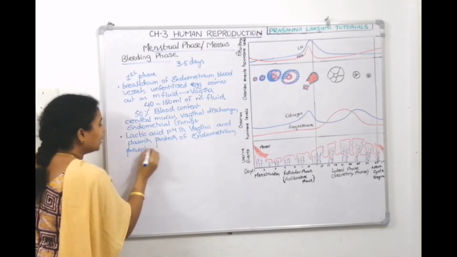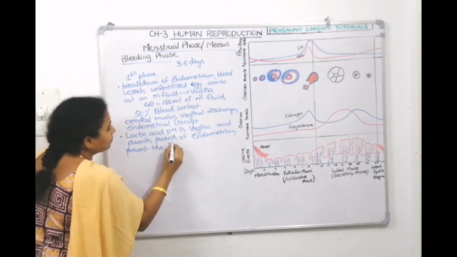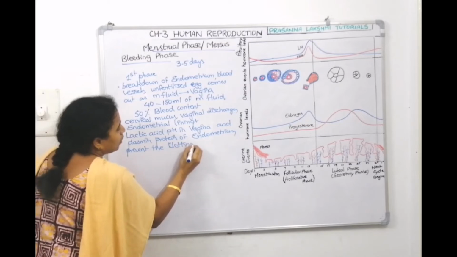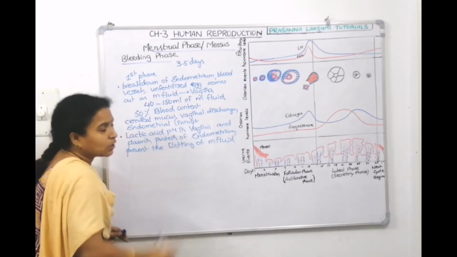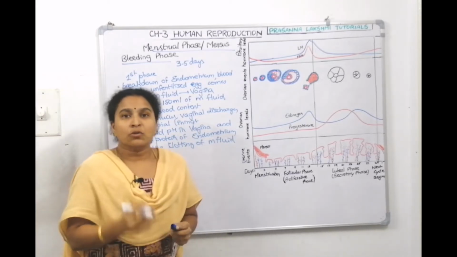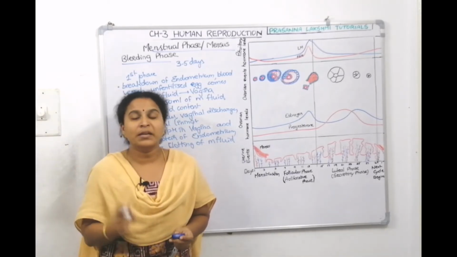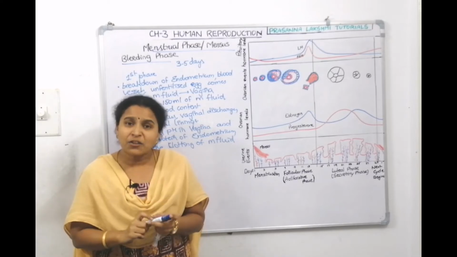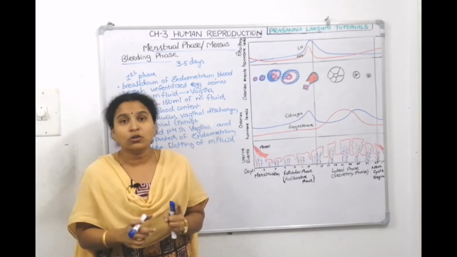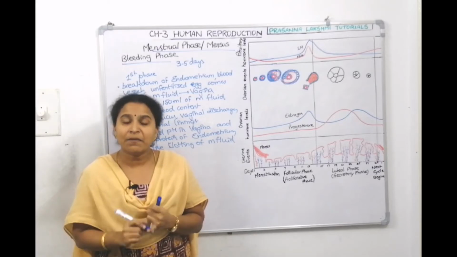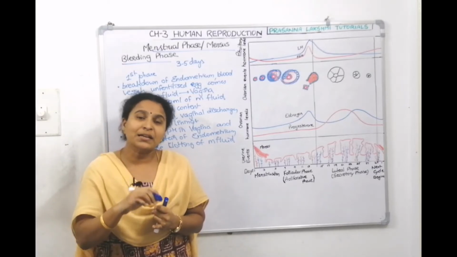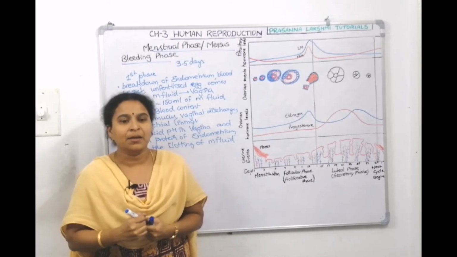They prevent the clotting of menstrual fluid. If the fluid clots, blood cannot flow. It's a waste blood which has to flow, so it should not clot. One factor is acidic pH, lactic acid present in the vagina, and the other is the plasmin protein secreted by the endometrial lining.